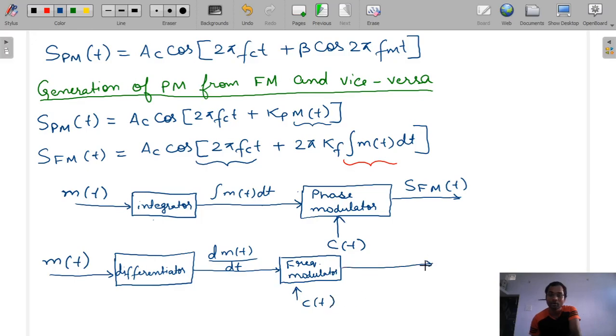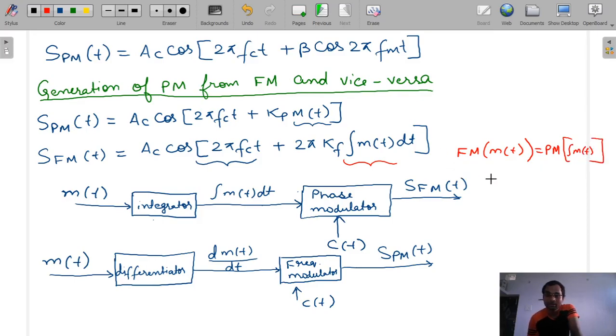So finally we got our phase modulated signal S_PM(t). Understood how we got it? For getting an FM signal from a phase modulator, we will first integrate m(t) and then pass it through the phase modulator. For getting a PM signal, we will first pass it through a differentiator, then through the frequency modulator. So we can write it in short form: frequency modulation of m(t) is equal to phase modulation of the integration of m(t).